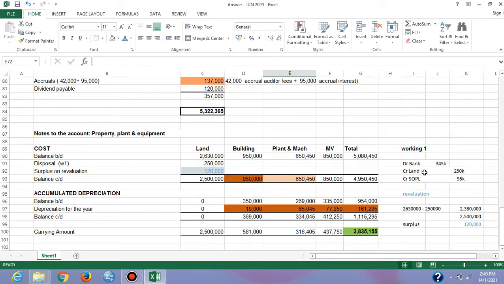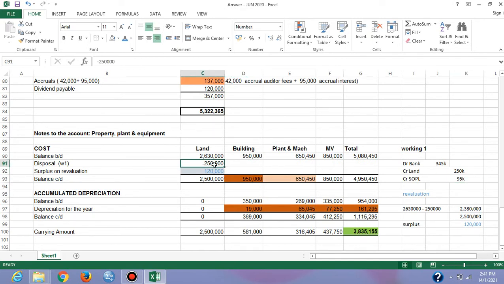we have to credit our asset, and then we have to debit whatever cash consideration the company receives. So here, the company received 345,000, and the company disposed land amounting to 150,000. Looking at this situation, the company has a gain on the disposal amounting to 95,000.